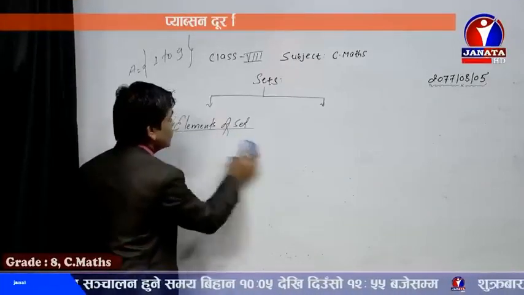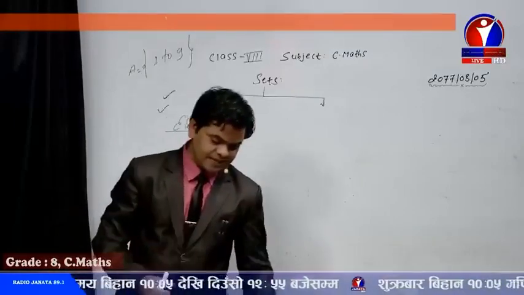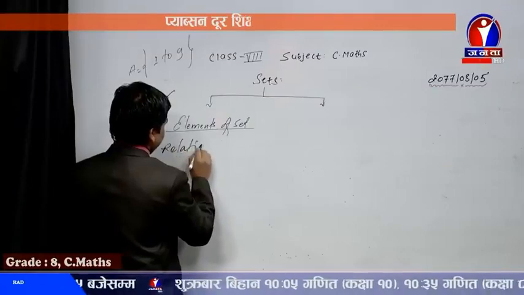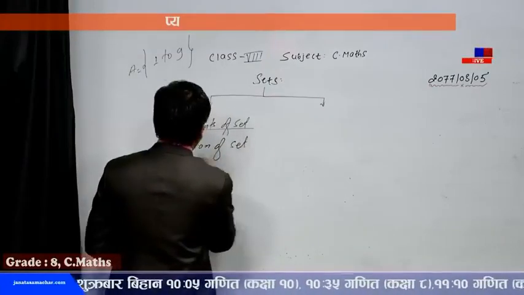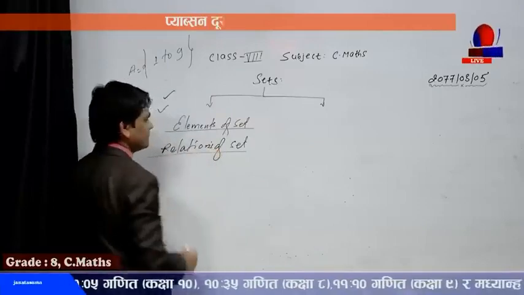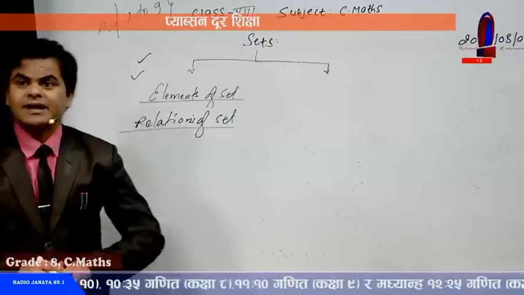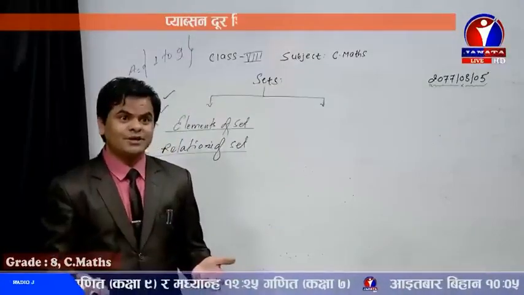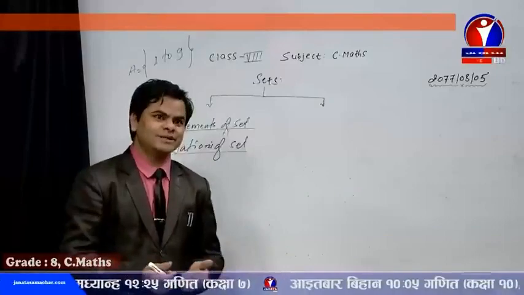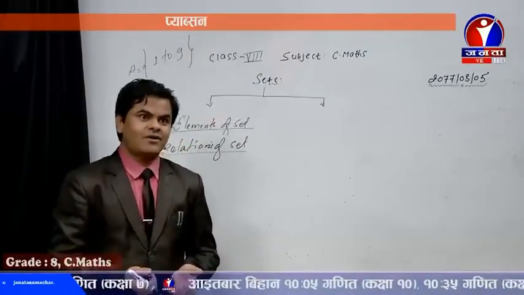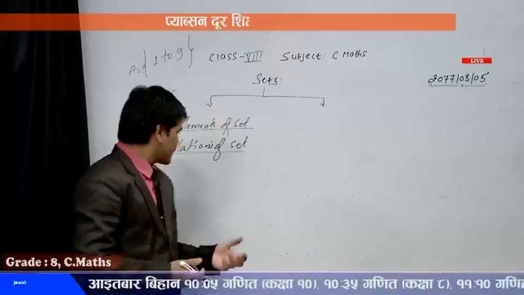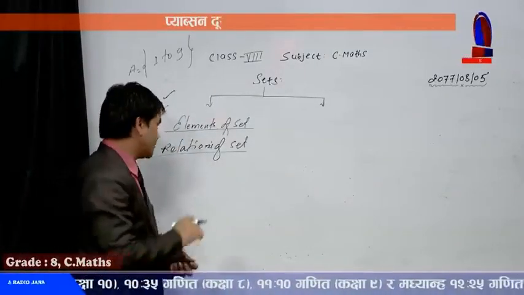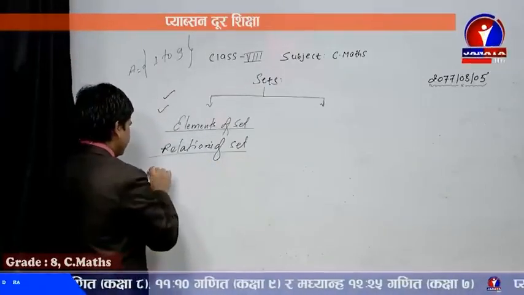Now I want to go towards another chapter, dear friends: the relations of set. What type of relation will be there between two sets? There may be no connection between them because of not having any common elements between the two sets or more than two sets, or there may be common elements between the two sets. So as for that, I am going to write the relation.